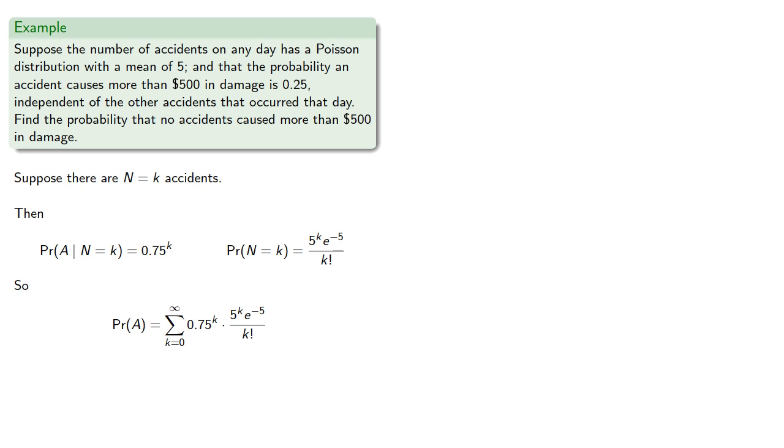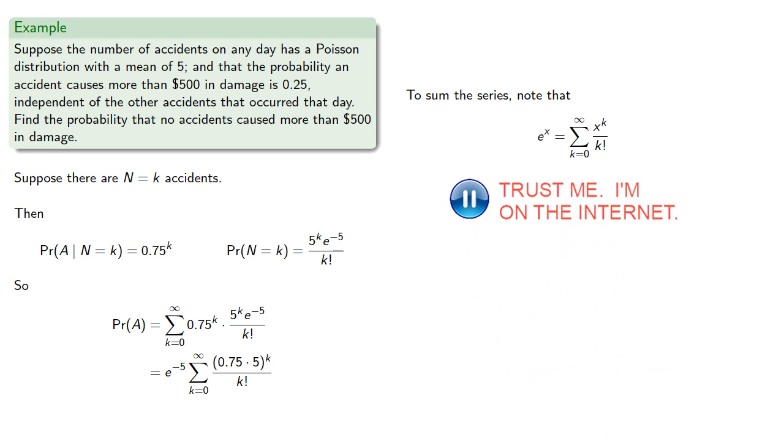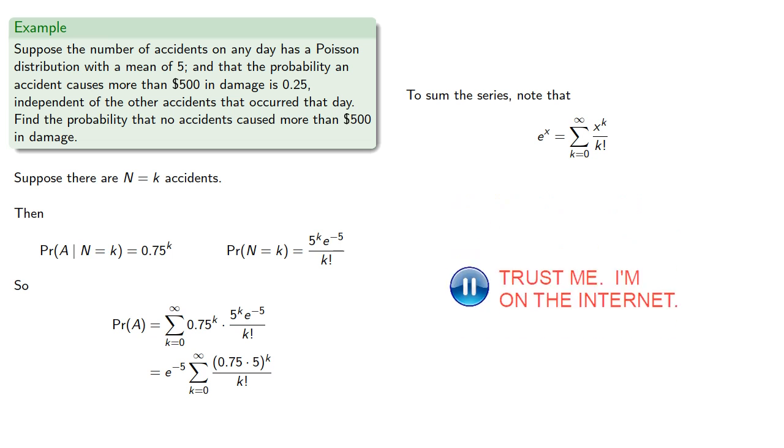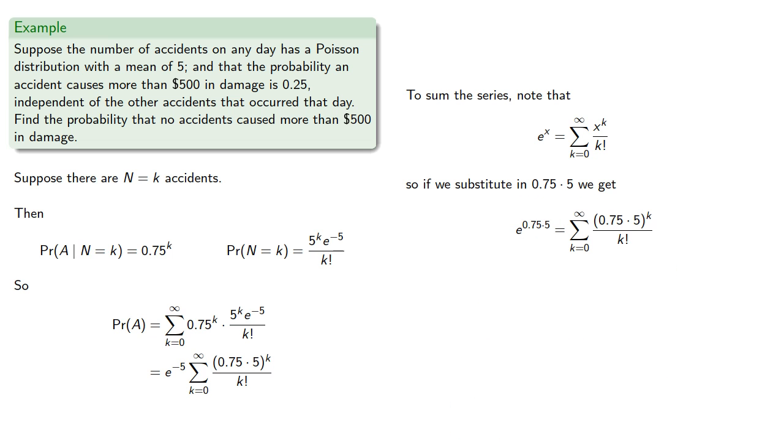which we can simplify. To sum the series, note that the power series for e to the x is: So if we substitute in 0.75 times 5, we get: And so our probability will be: